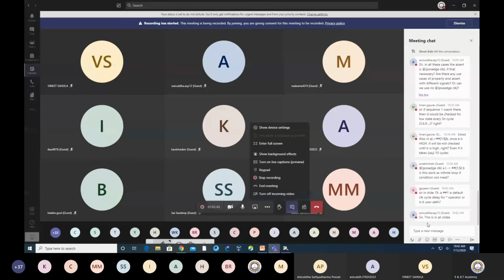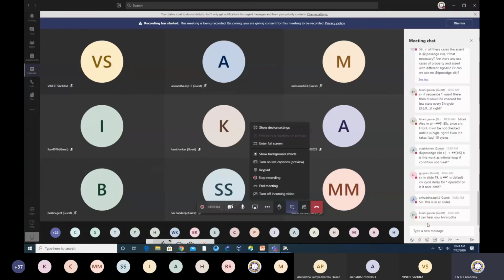Maybe this is in all slides. Okay, let me understand again. In all these cases, the assert is at the posedge of the clock. Is that necessary? Are there any use cases of property and assert with a different signal, or can we use no posedge of the clock? See, Aniruddha, when I write down at the posedge of the clock, what I intend is to evaluate this at the positive edge of the clock.